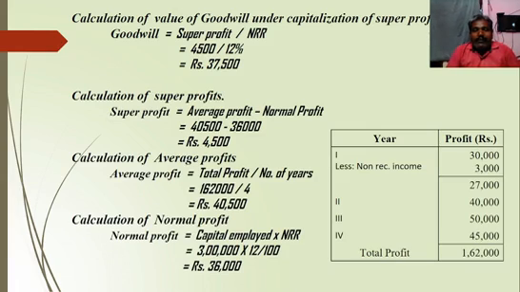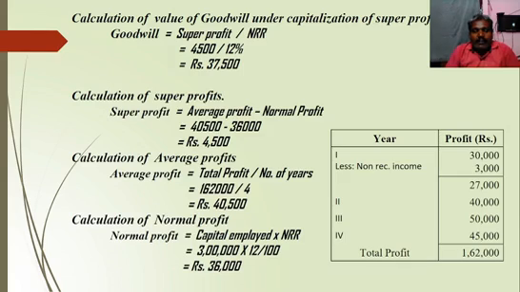Then without normal profit, we can't calculate super profit. So next we should calculate normal profit. Calculation of normal profit: normal profit equals capital employed into normal rate of return. In the question they have given capital employed is 3 lakhs, NRR is 12%, so 12 by 100. That means 3 lakhs into 12%. We will get 36,000. That is called normal profit.